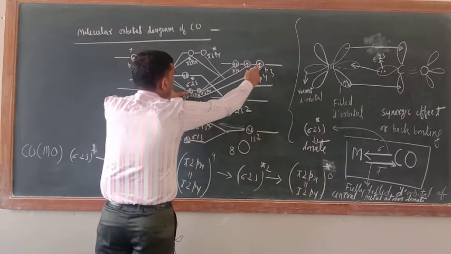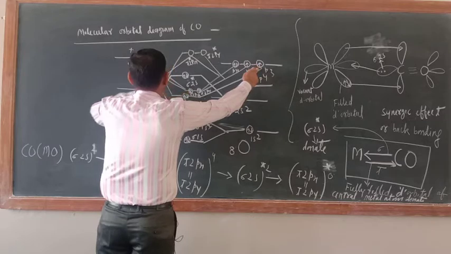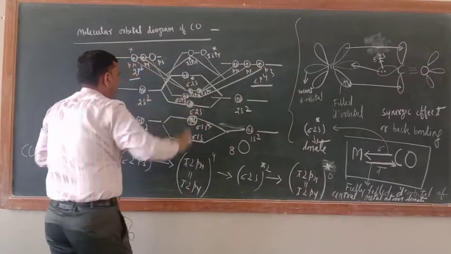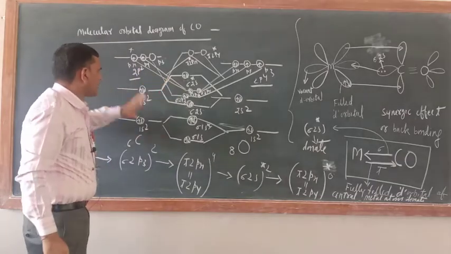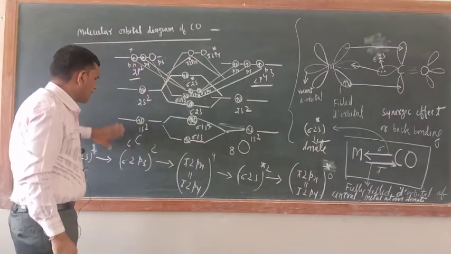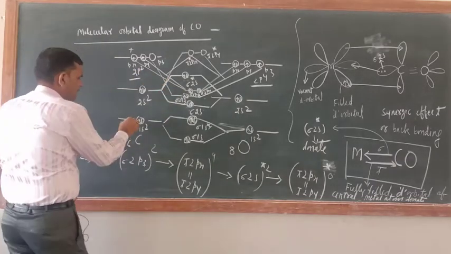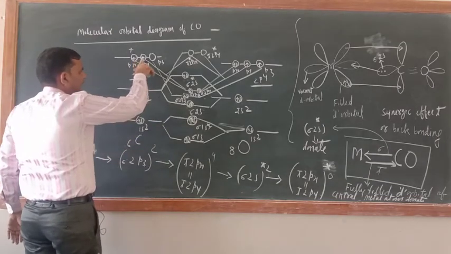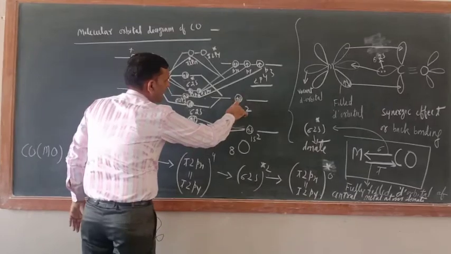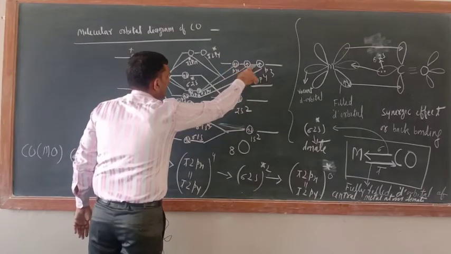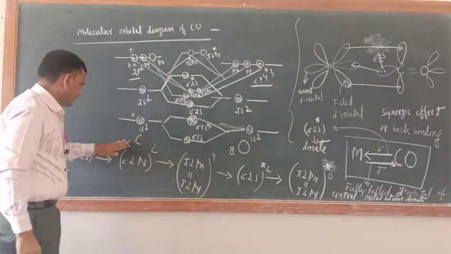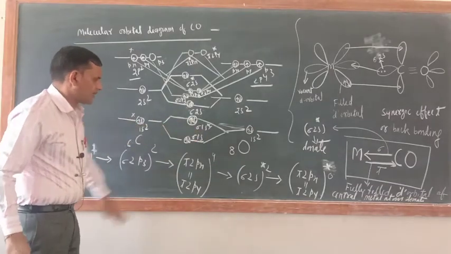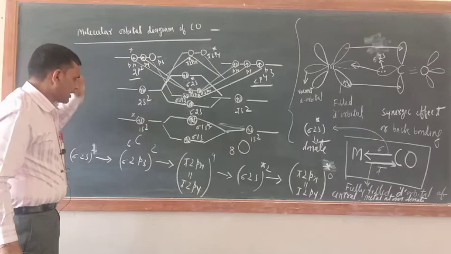Now still here, what is there? One electron is there. So one electron this one and one electron this one will make a pair here. And now if you want to check here, just see how many total electrons are there. Let us not count this one first. Yes. So 2, 3, 4. Now 5, 6, 7, 8, 9, 10. Now I am not counting this one first, yes, because I have already filled this one. So don't count. Total 10 electrons are there.